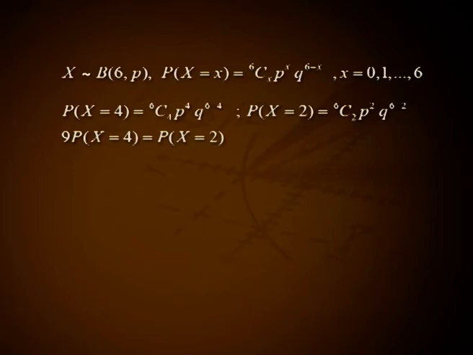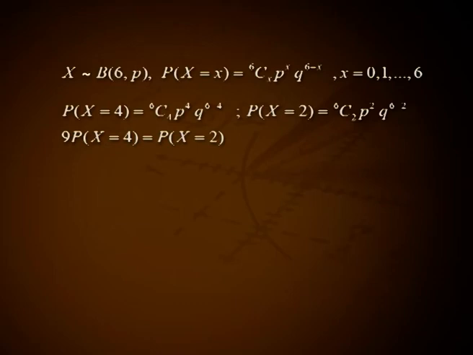Problem 3. For a random variable X following binomial(6, p), given 9 into probability of X equal to 4 equal to probability of X equal to 2. Find p. Solution. X following binomial(6, p). Therefore, P of capital X equal to small x equal to 6Cx p raised to x into q raised to 6 minus x for x equal to 0, 1 up to 6. Probability of X equal to 4 equal to 6C4 p raised to 4 into q raised to 6 minus 4. Probability of X equal to 2 equal to 6C2 p square q raised to 6 minus 2.